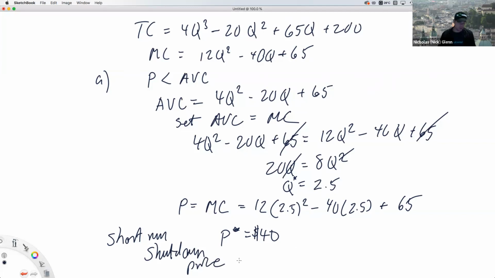If it drops below this, you're going to shut down because it makes no sense to stay open any longer. You're ignoring your fixed costs. You're losing money on that, but you can't do anything about it. But even by staying open, the additional variable cost that you're facing is more than the revenue you bring in, so it doesn't make any sense.